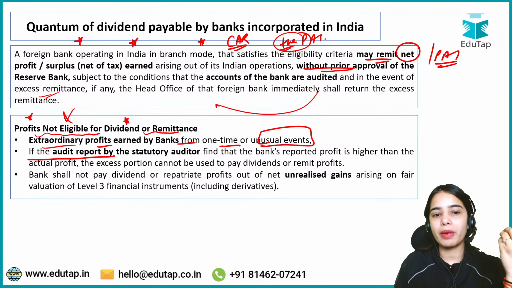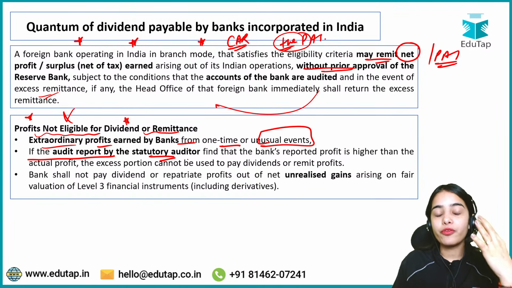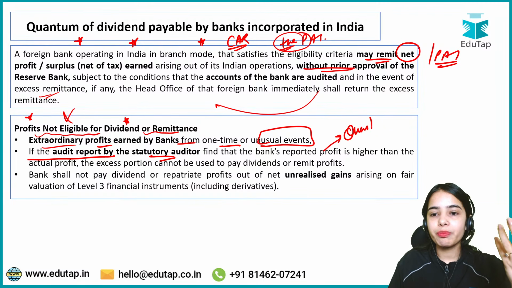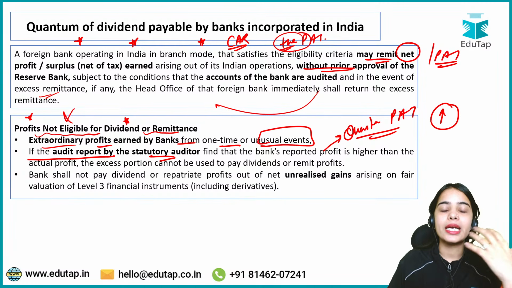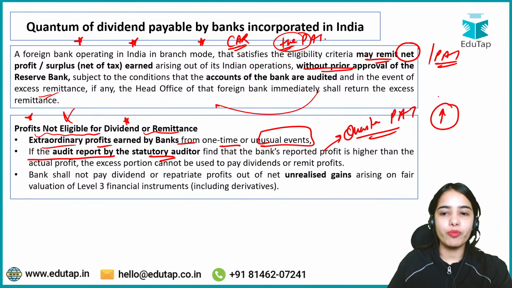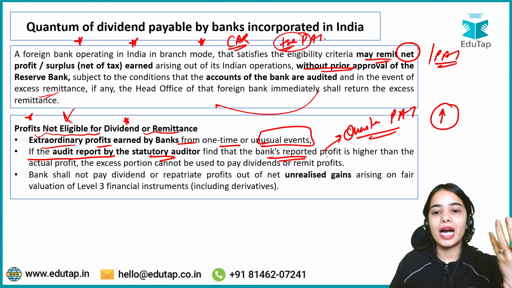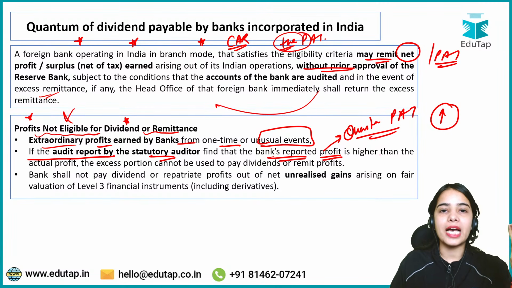If the audit report by the statutory auditor states that there is overstatement of the profit after tax, that is there is an overestimation, the bank has reported higher profit than what the bank has actually earned.